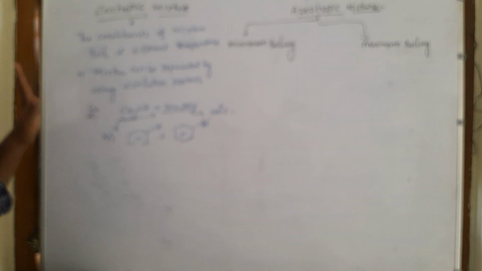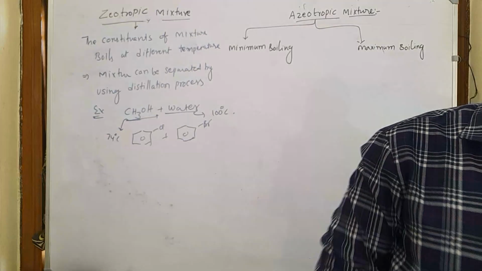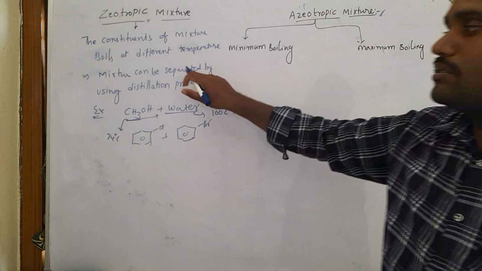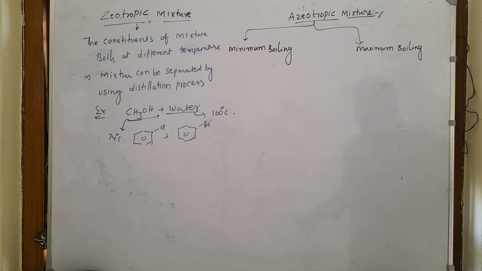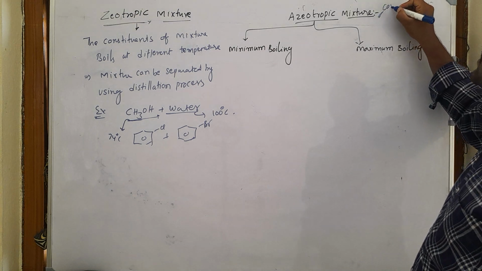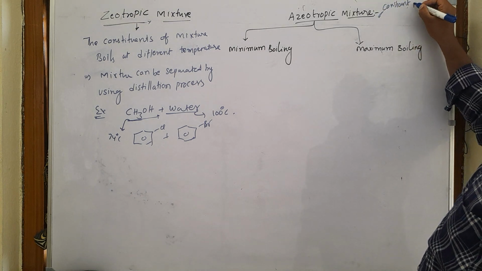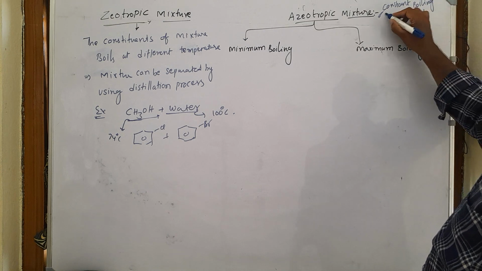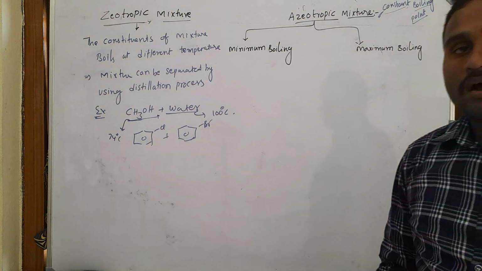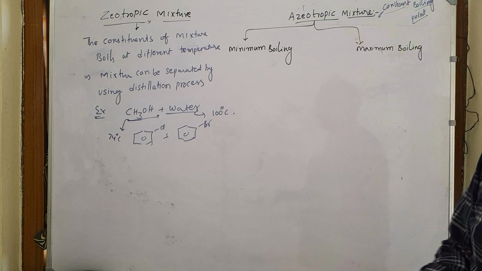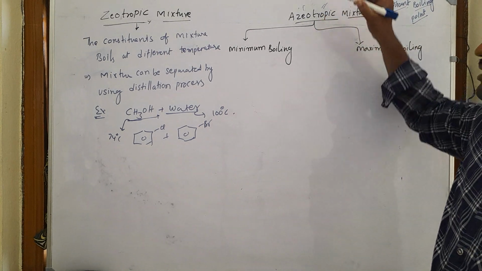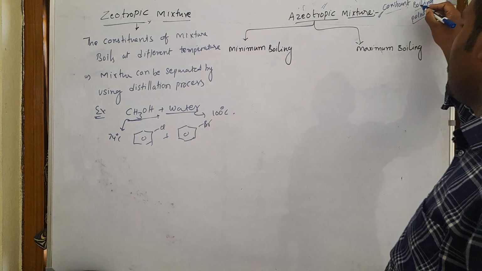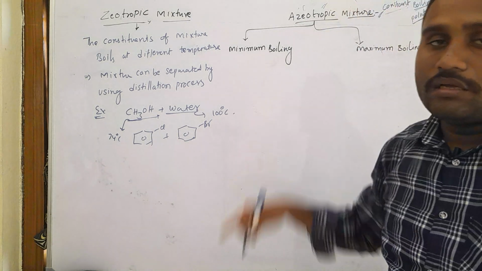But some mixtures cannot be separated by using the distillation process. Why? Because the mixture has a constant boiling point. The mixture boils at the same temperature, meaning the constituents cannot be separated by distillation, because the two substances boil at the same temperature.